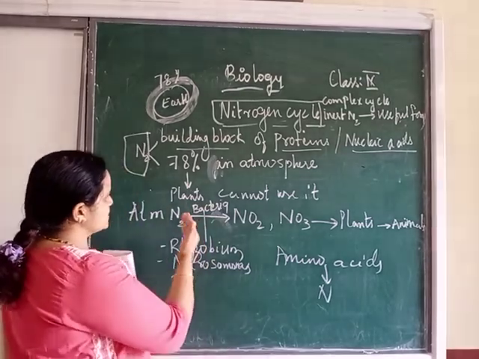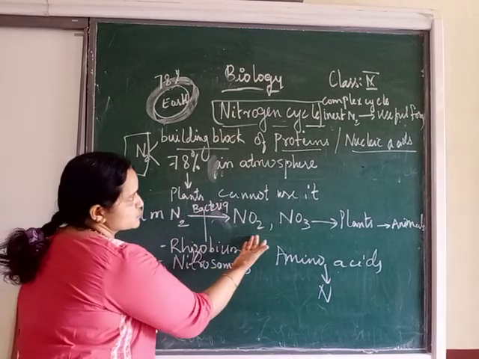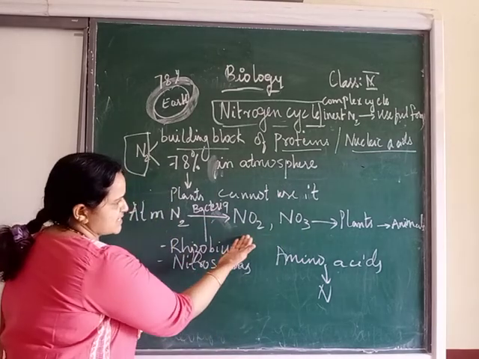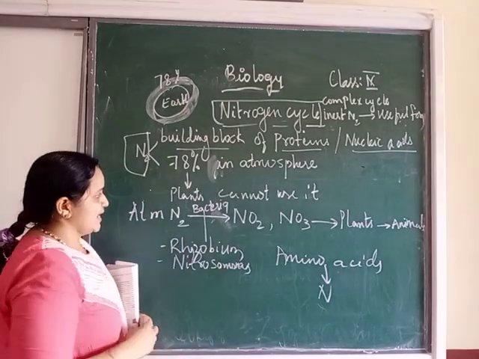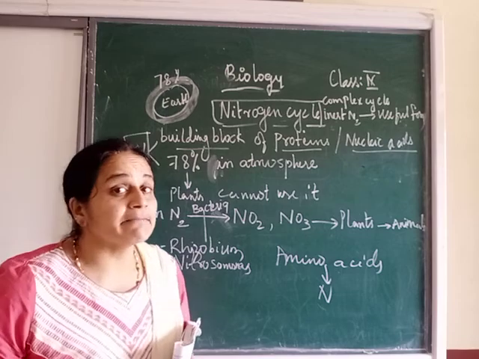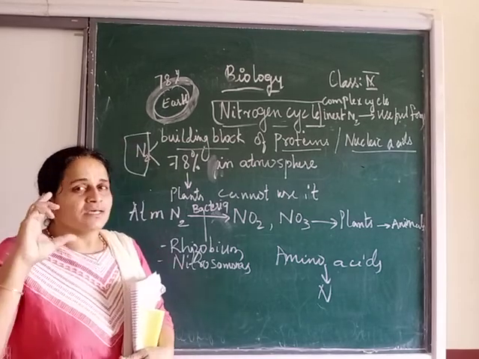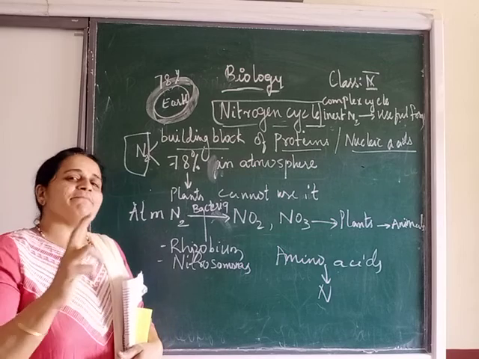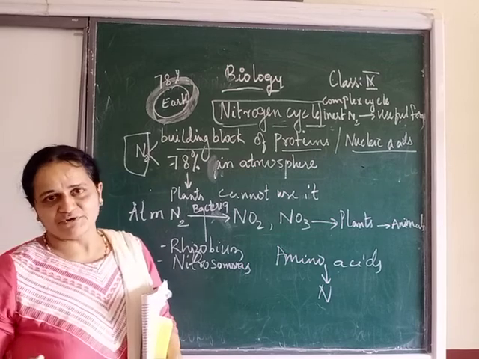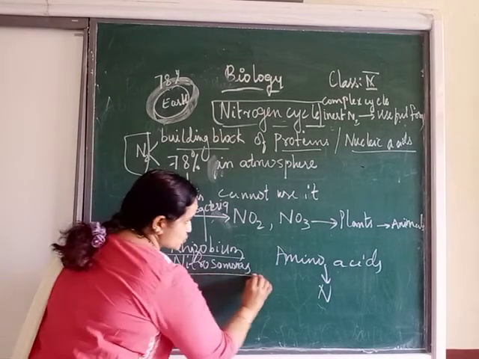So this inert atmospheric nitrogen needs to be converted to some useful form, that is nitrites and nitrates. And who is doing that? That work is done by the symbiotic bacteria. Symbiotic means a relationship where both the partners are benefited. You have heard about these bacteria, Rhizobium, Nitrosomonas.